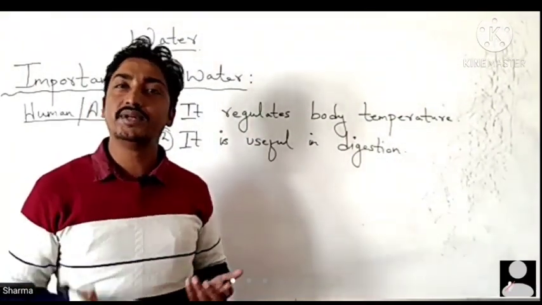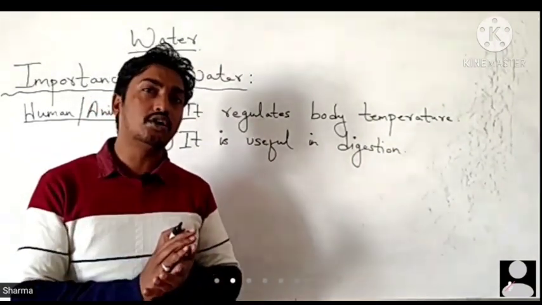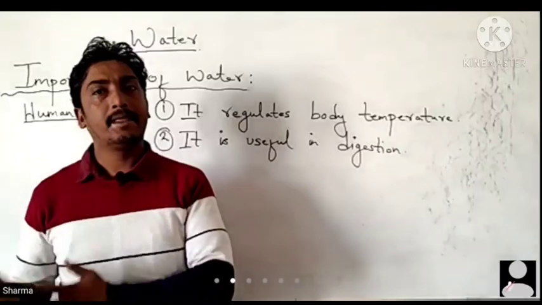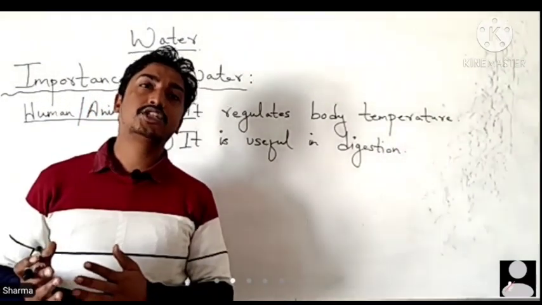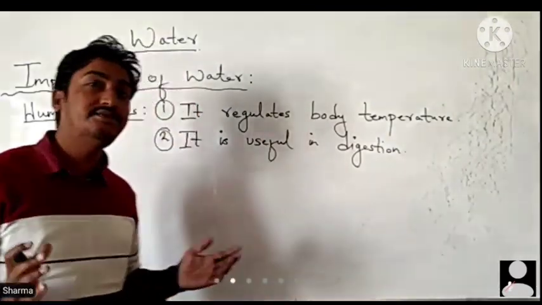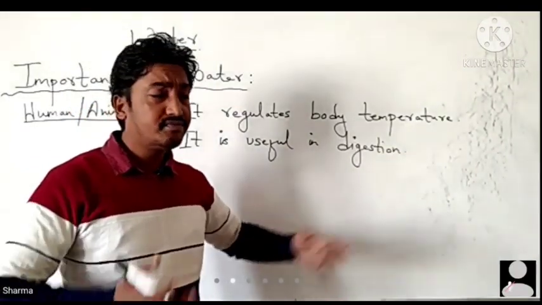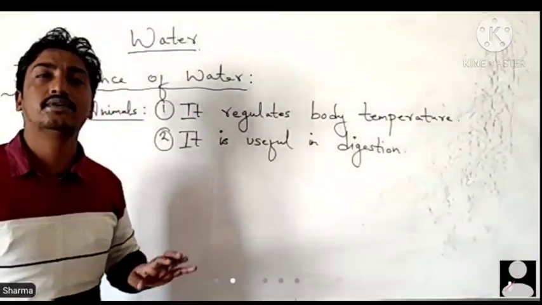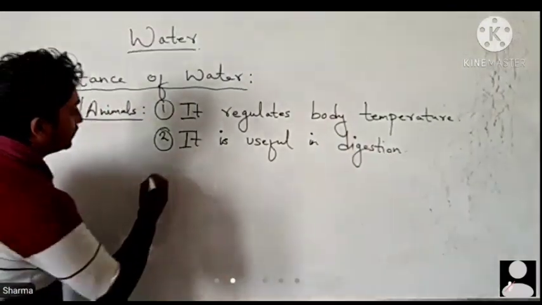Milk is a liquid, but still when it is dissolved in water and mixed with blood, the connective tissue, it gives us energy. So it is useful in digestion, and that also helps to perform various other body functions.